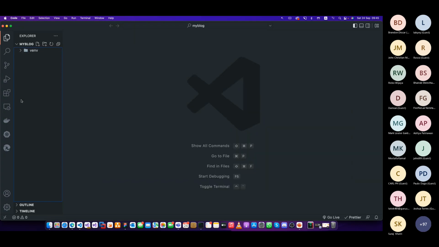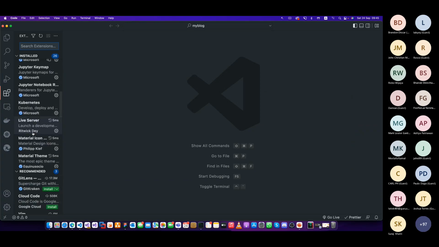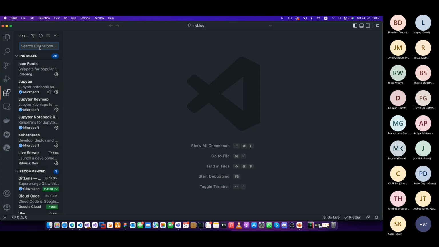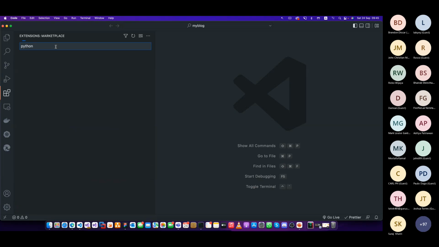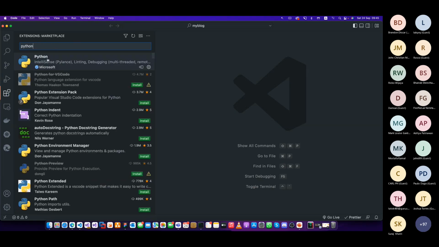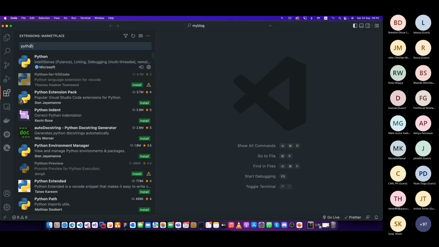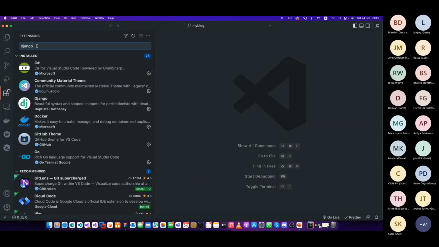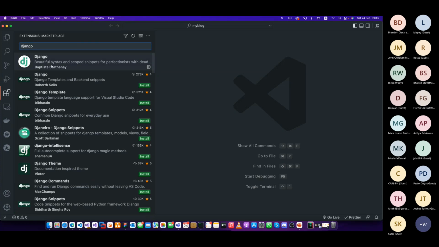Before that, I have installed a few extensions to work with Python. First thing will be the Python extension. Let me show you, the Python extension. This one. I have installed this Python extension. You have to install it to get this information. Next step will be Django. See, this is Django syntax highlighting for HTML, the Django templates. Those are the two things you have to install.